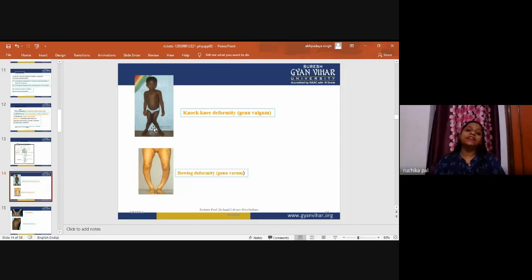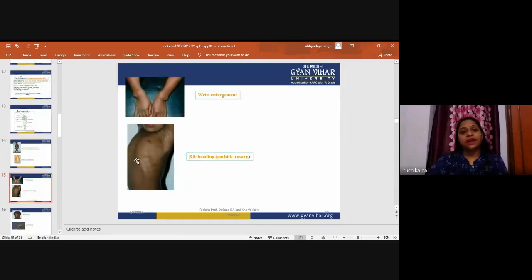Now bow leg deformity, it is in the shape of a bow. Genu varum is the opposite of knock knees. In knock knees the knees are in the knocking position, here the knees are in the bow leg position. Wrist enlargement, as I've already mentioned, the epiphysis will be bigger, and knock knees or bow legs are a common presentation. So broadening of the long ends of the bones, most prominently around the wrist and knees, occurs around 6 to 9 months of age.